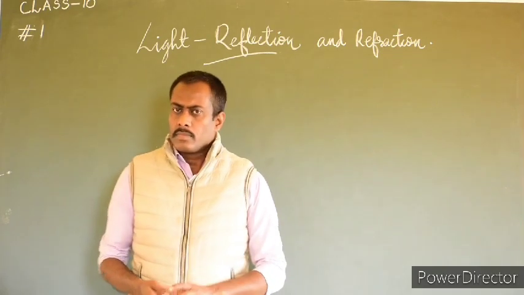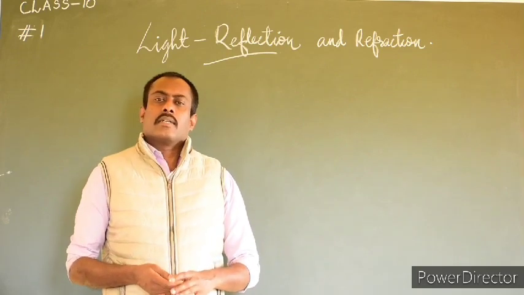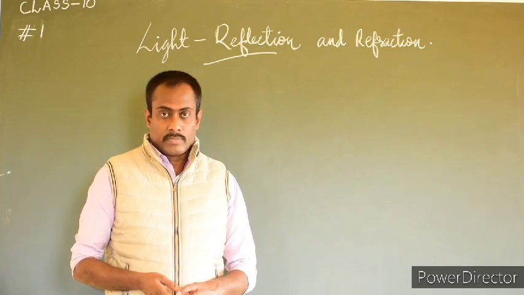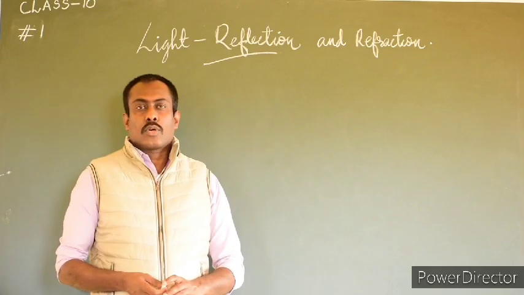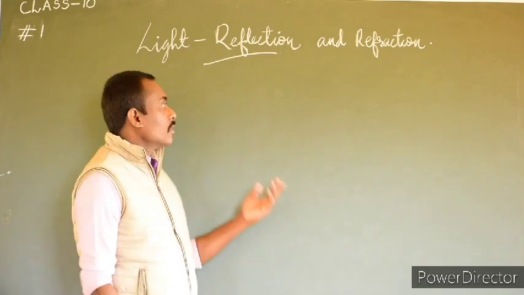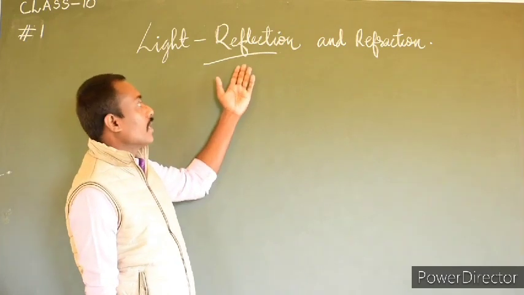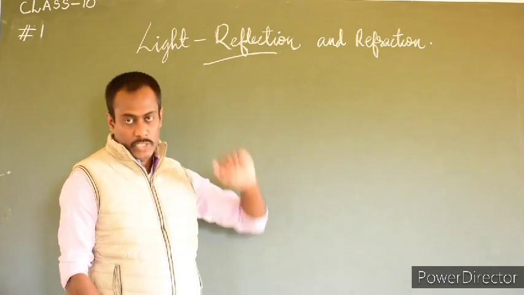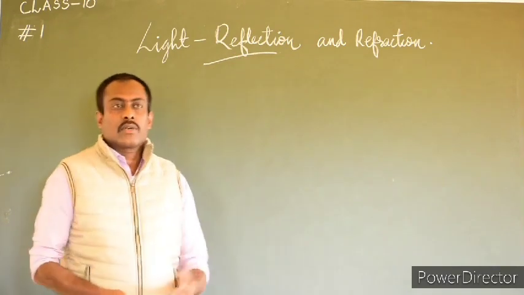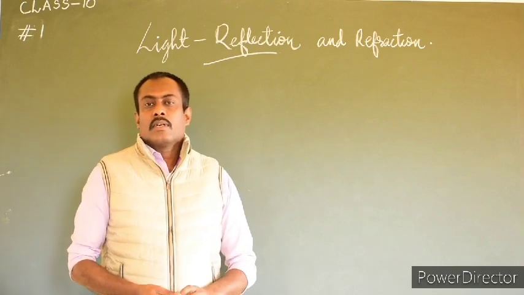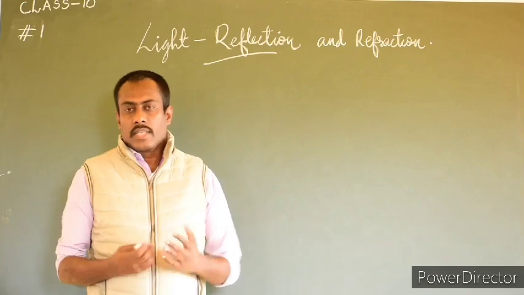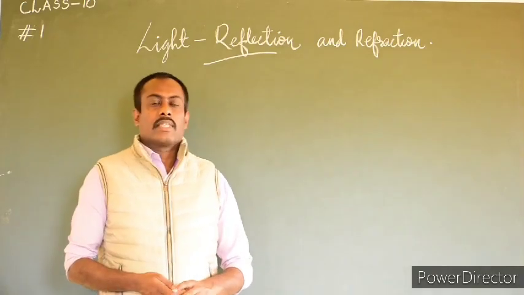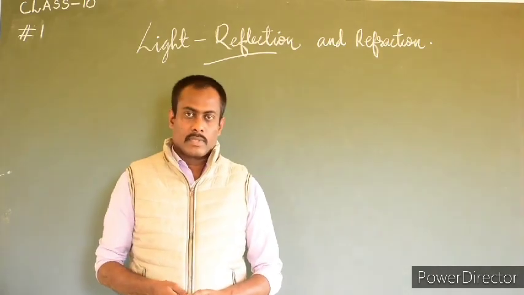So light has a dual nature. Then what do we mean by dual nature? Earlier, light was thought to have a wave nature. But later on it was believed that the wave nature of light was not enough to explain the interaction of light with matter.